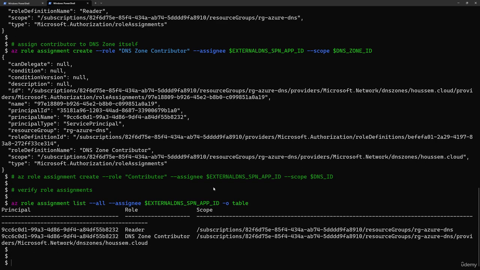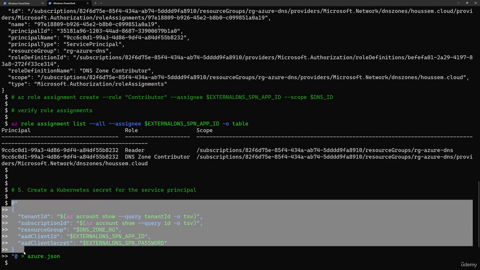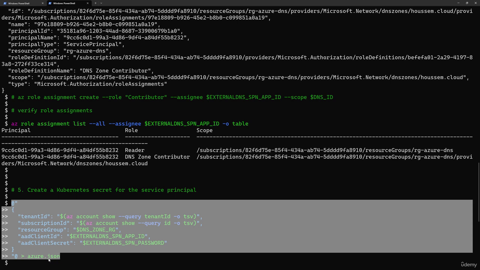After that, I'll pass the information about this service principal into a secret in Kubernetes, so that later external DNS will use that secret to authenticate to Azure DNS. I'll use this script right here that will create an azure.json file.